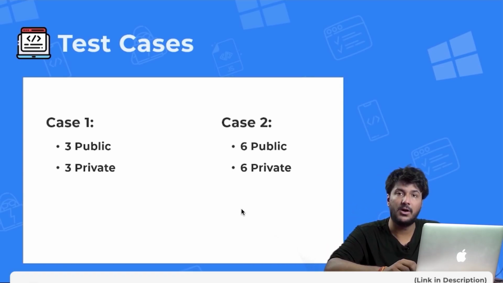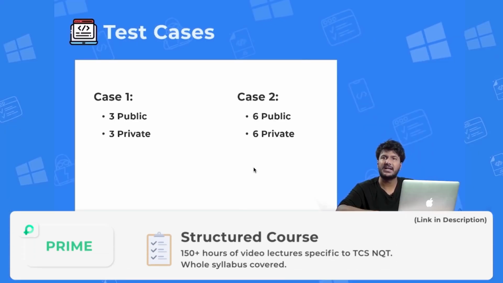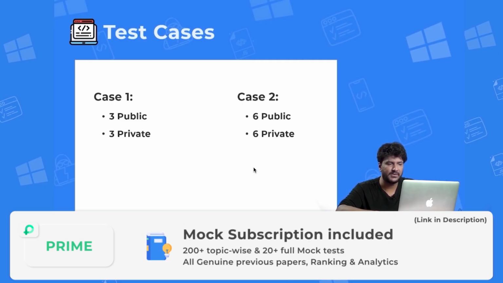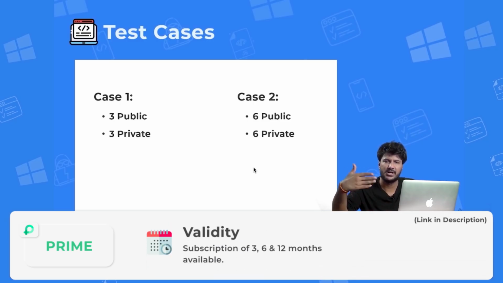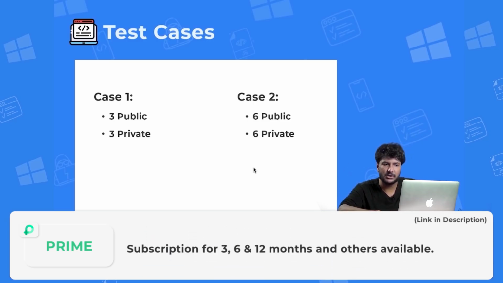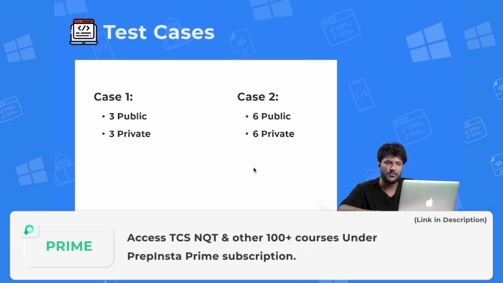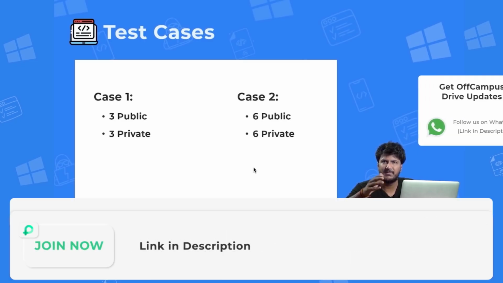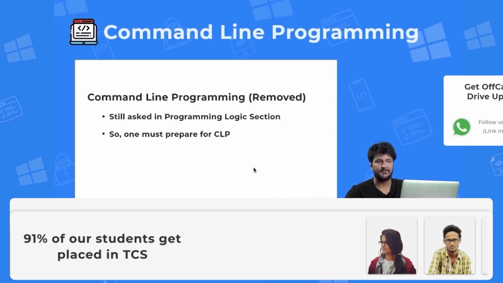If all of your test cases meet the criteria, you will get the full marks. If, let's say, only 5 test cases out of 6 are passing, you will get 5 by 6 into 100 marks. Sometimes they also give you 6 public test cases. In that case, if you pass 11 test cases out of 12, it would be 11 out of 12 multiplied by the total marks of the question. So this would be the marking scheme.